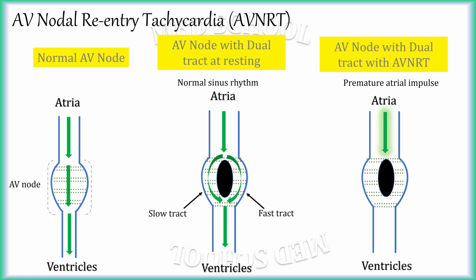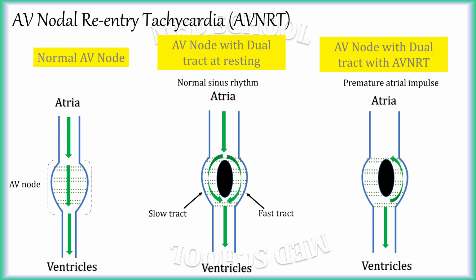When a premature atrial impulse reaches the AV node, at that time one of the tracts, usually the fast tract, is still in refractory state, but the slow tract is ready for conduction, hence it conducts the impulse. By the time the impulse reaches the other end, the fast tract comes out of refractory state. So the impulse not only passes down into the ventricle but is also conducted retrogradely in the fast tract.